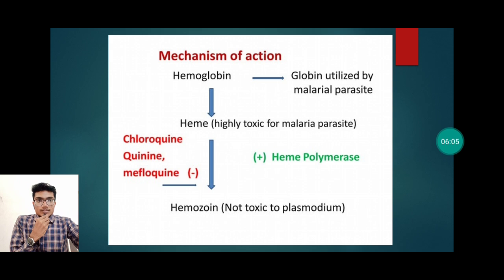See the mechanism of action. We know that hemoglobin on breakdown gets converted into globin and heme portion, of which globin is utilized by the malarial parasite, and the heme portion, that is highly toxic for the malarial parasite, is further converted to hemozoin. This stage requires the enzyme heme polymerase, and at this stage the quinine acts by inhibiting the polymerization of heme to hemozoin.